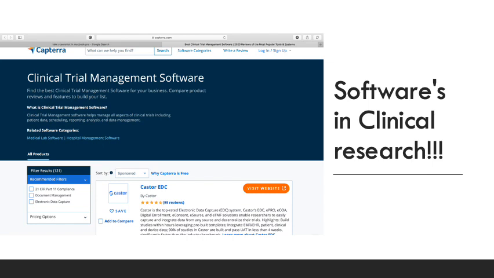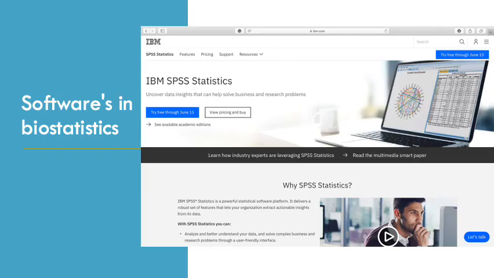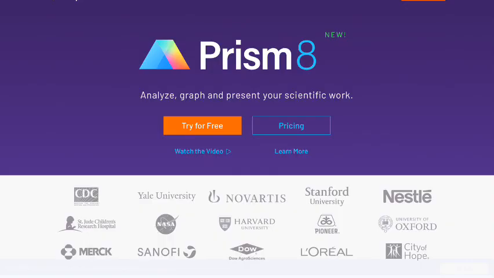For clinical research, there are so many softwares available to manage clinical data. You can find them by just searching on Google for clinical trial management software. There are so many softwares available. This is one of the softwares for statistics, SPSS Statistics. It is freely available on Google. You can download it and use it for the purpose of statistics.